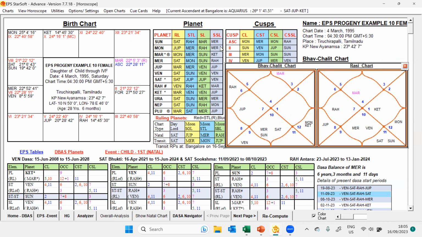So now what we have to do, we have to study the destiny. Before that, let us go to the EPS and give the colors. Let us make it fast. We have to study two charts.